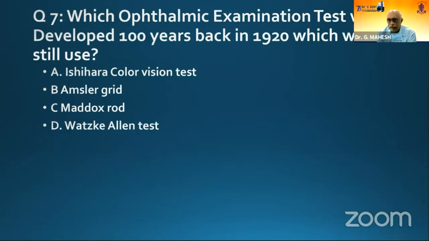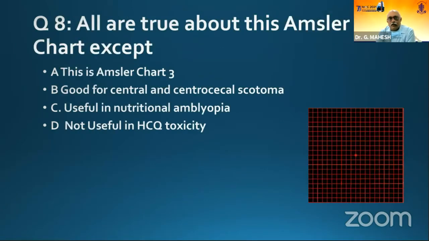Which ophthalmic examination test was developed 100 years back? Ishihara, Amsler, Maddox, Watzke, Allen. Simple, straightforward question. All are true about this Amsler chart except this is Amsler chart number 3. It is good for central and centrocecal scotoma. It is useful in nutritional amblyopia. It is not useful in HCQ toxicity.